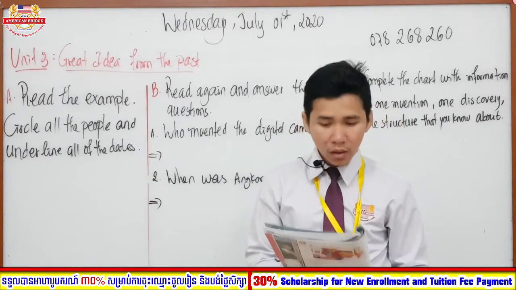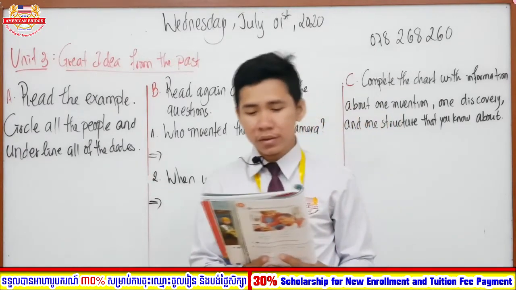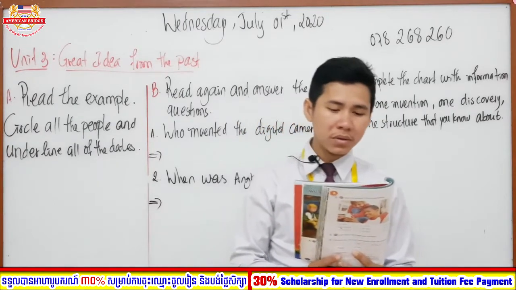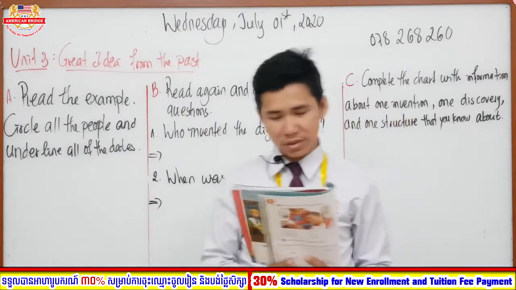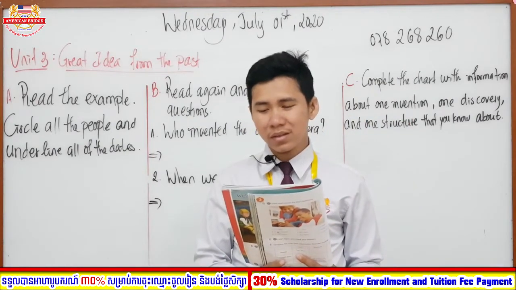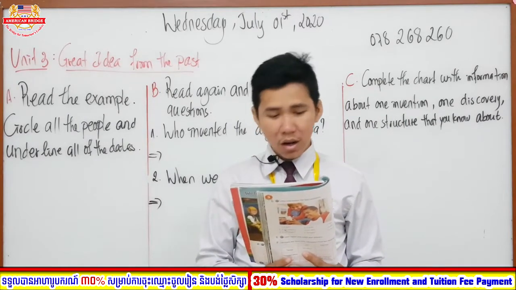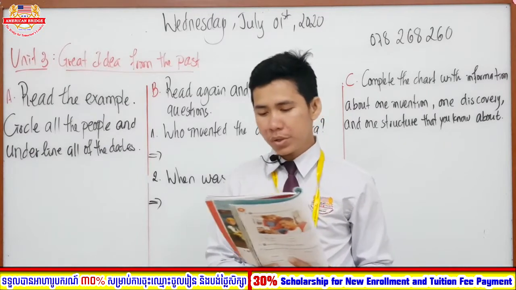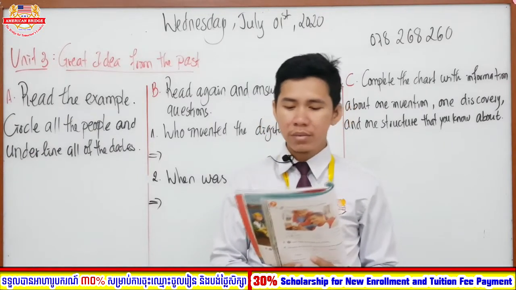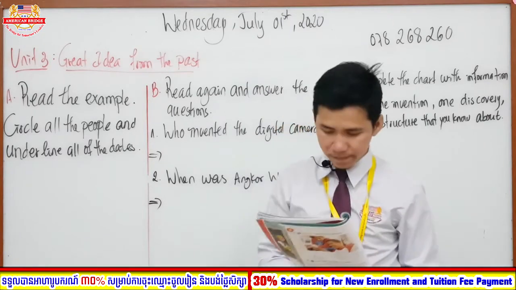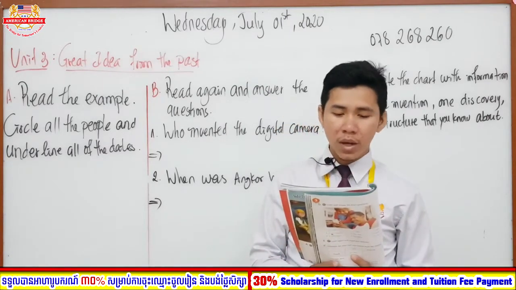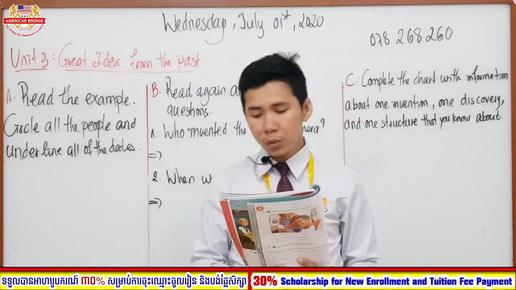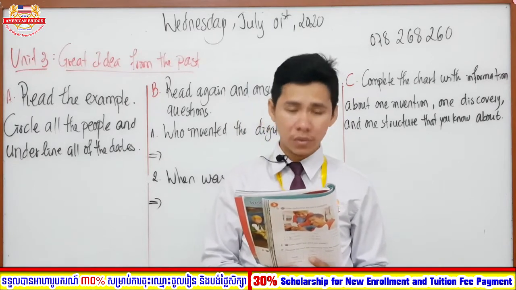A very important invention is the digital camera. It was invented by Steven Sasson in the 1970s. He worked for Eastman Kodak, a company that made cameras and other camera equipment. Pictures you take with a digital camera can be put onto the computer. Digital cameras are very popular today. Most smartphones even have digital cameras built into them.